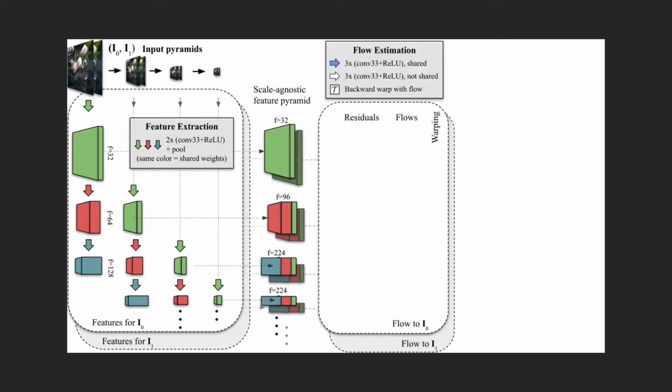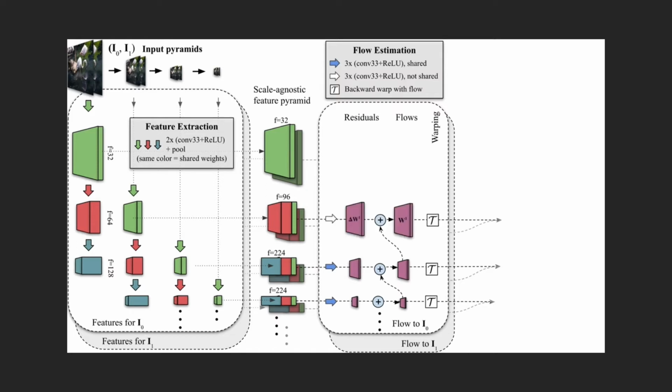For flow estimation, we use a residual pyramid approach that starts the estimation from the coarsest level. Then, on each finer level, we compute a residual correction to the estimate obtained by upsampling the coarse prediction. A learned module predicts these residuals on each level, and shared weights are used on all except for the few finest levels of the pyramid.